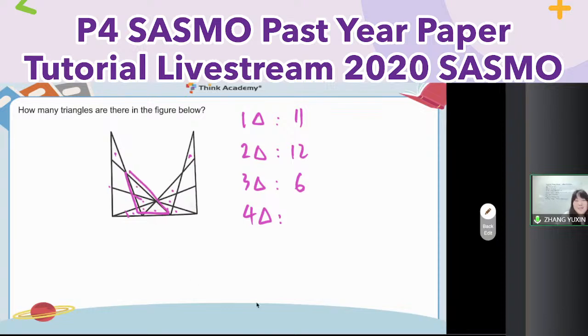Here, right? In the middle. Overlap with the middle triangle. So also 1, 2, 3, 3 pairs. That means there should be 6 in total. Okay, so 5 triangles here.